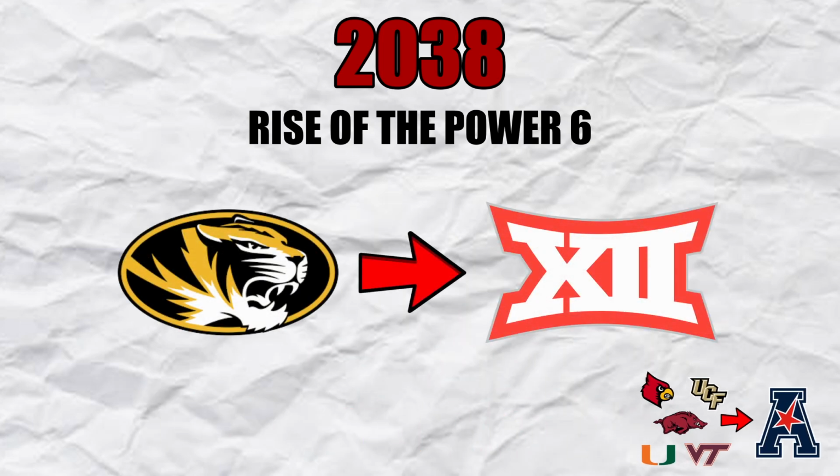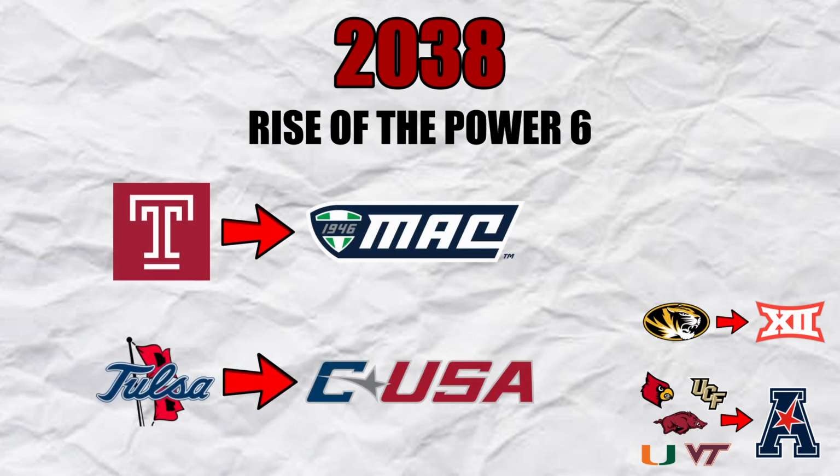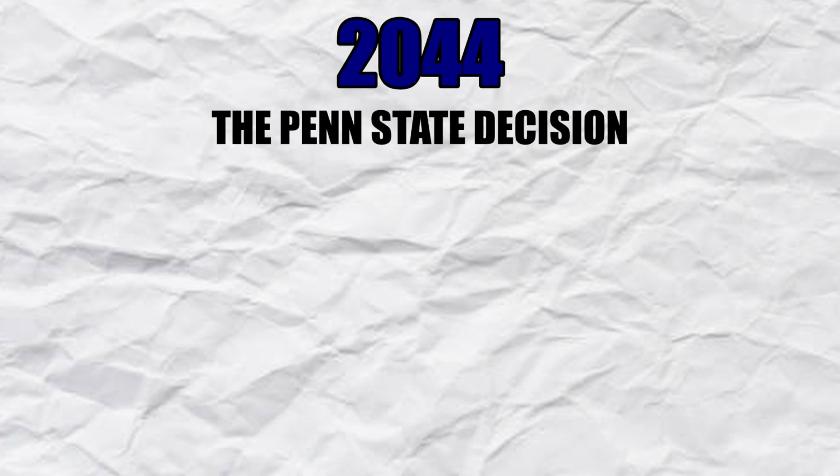Missouri also sees an opportunity in the Big 12 while it gets a little bit weaker to solidify some dominance after falling short repeatedly in the SEC. Along with this, Temple moves to the MAC and Tulsa moves to Conference USA. After 6 years of relative calm, Penn State notifies the Big Ten it will leave the league to join the American Conference. They have had a history of always doing their own thing, and they have had spotty success in the Big Ten, but believe that by joining a league with the Power Conference title but maybe not as strong a competition, they can have consistent success and consistent playoff appearances.